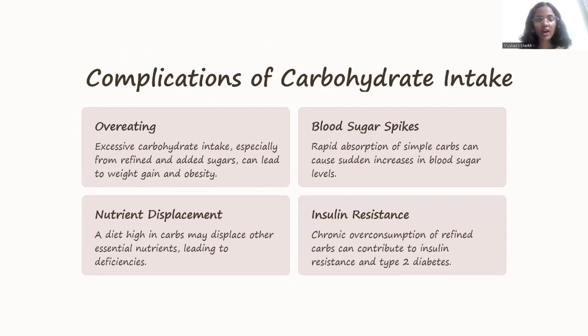Overeating. Excessive carbohydrate intake, especially from refined and added sugars, can lead to weight gain and obesity. Blood sugar spikes. Rapid absorption of simple carbs can cause a sudden increase in blood sugar levels. Nutrient displacement. A diet high in carbs may displace other essential nutrients, leading to deficiencies. Insulin resistance. Chronic overconsumption of refined carbs can contribute to insulin resistance and type 2 diabetes.